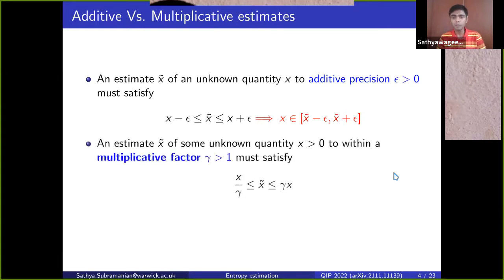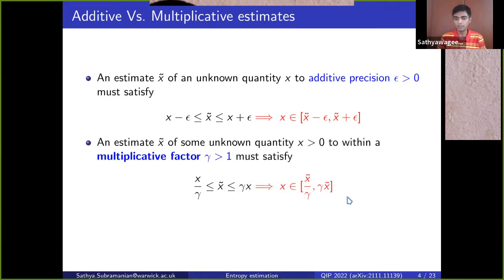So multiplicative estimates are something similar. If you have a factor gamma that's larger than 1, then a multiplicative estimate x tilde of x has to lie between x over gamma and gamma times x. So for example, if gamma was equal to 2, then what you want here is that x tilde has to lie between half the true value and twice the true value. And once again, as with the additive case, if an algorithm tells you that x tilde with high confidence is a multiplicative estimate of x, then the true value is going to lie between x tilde over gamma and gamma times x tilde.